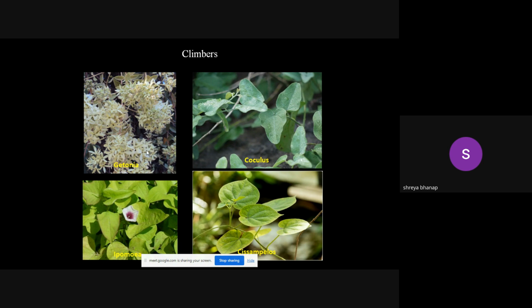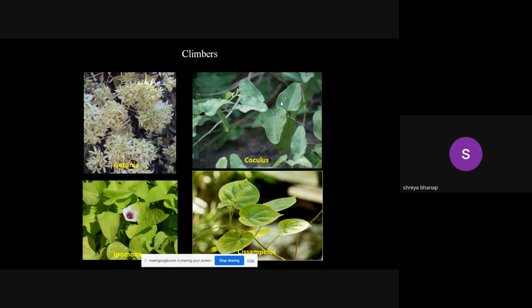So Getonia is the most common climber in any deciduous type of forest. In Ambivali also it is growing on the larger trees, and the climber is spread almost in every part of the biodiversity park. One of the smaller climbers, or you can say the climber which never attains the height of, never runs along the tall trees, is the Cocculus.